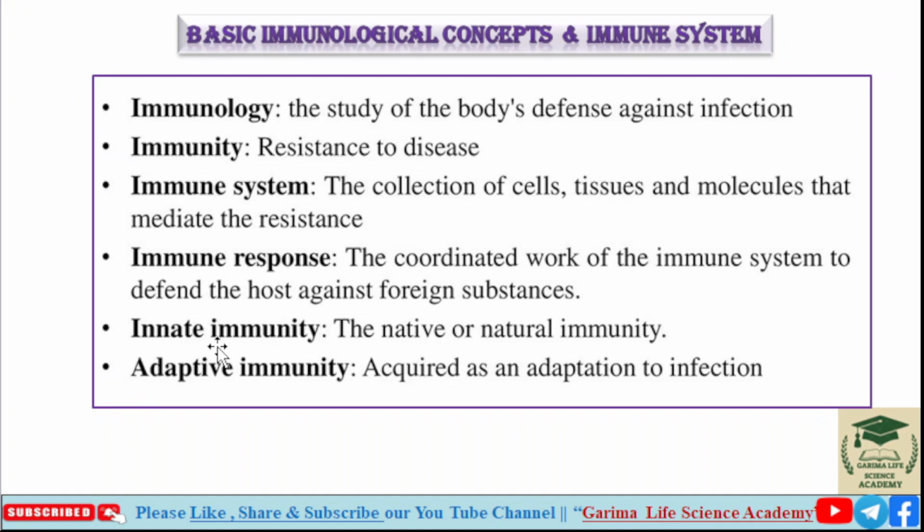Next is innate immunity. Innate immunity means native or natural immunity, given by birth. Innate means we get it from birth. Adaptive means acquired as an adaptation to infection.